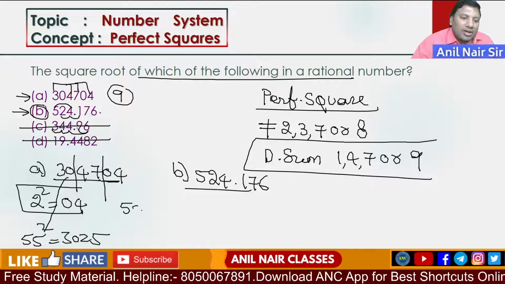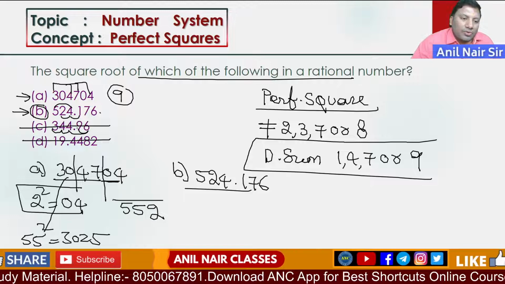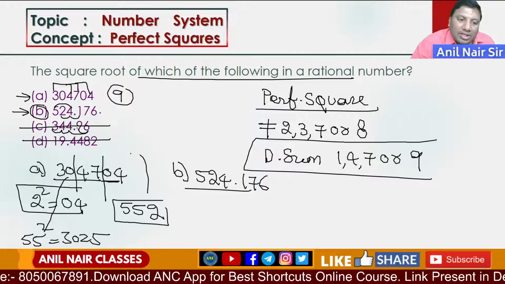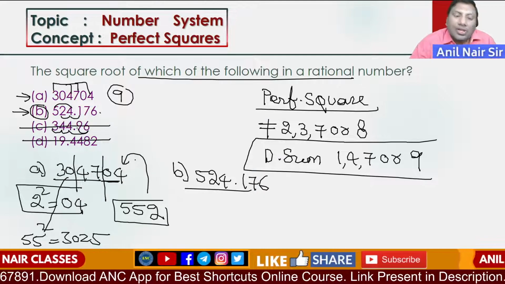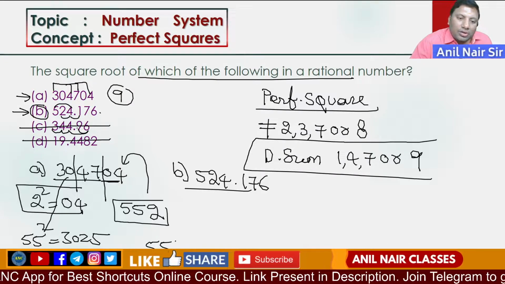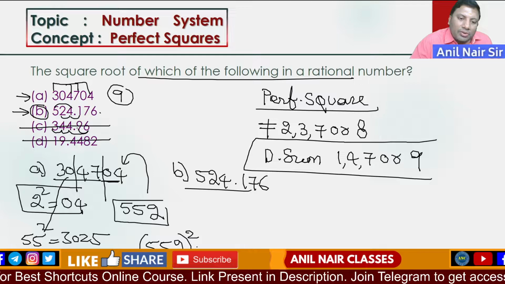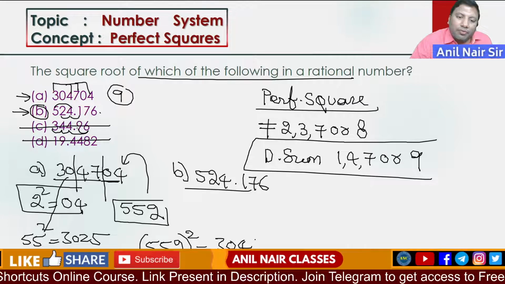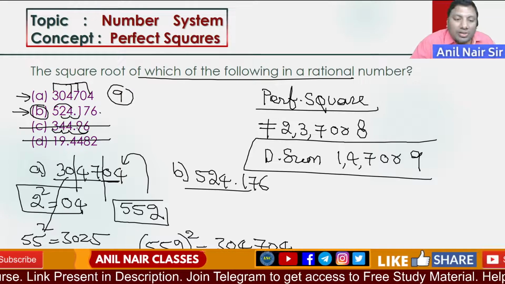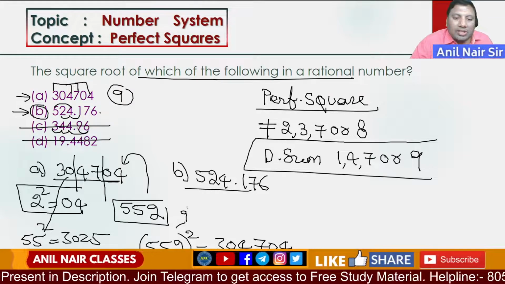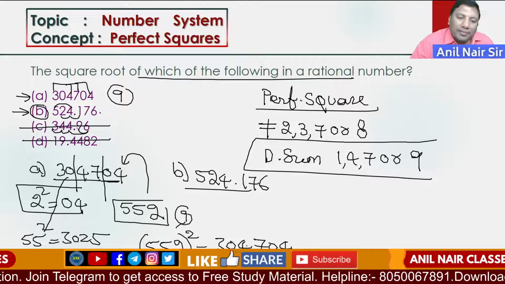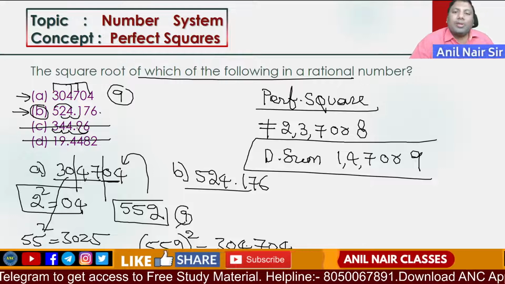So let us check: what is 552 square? If 552 square is this number, then we will get the answer. You don't need to compute 552 square fully. Let us do it by using digital sum. 304704. 5 plus 5, 10. 10 plus 2, 12. 12 is 3. 3 square is 9. What is the digital sum of this number? 11, 15, 18. It is coming to be 9.